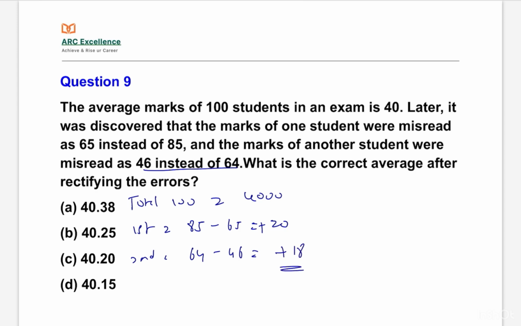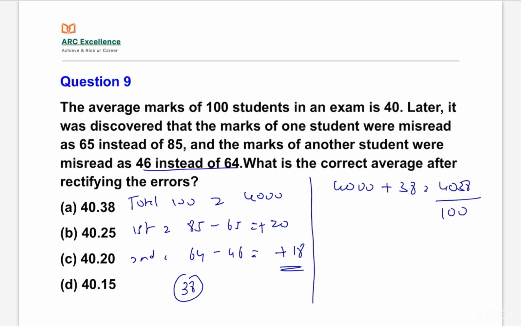So in total 38 marks were misread, so the total correction is 38. So 4000 plus 38 is 4038, divided by the 100 students. Therefore 40.38 is the answer. Option A, 40.38. Let's move to the next question.